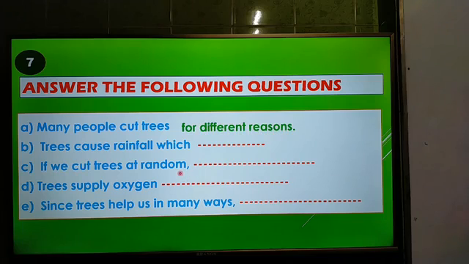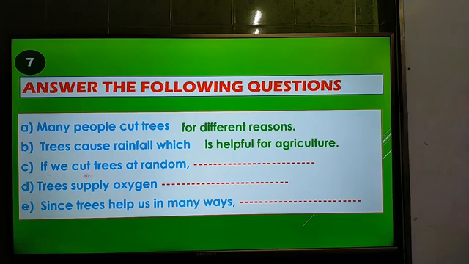First one, many people cut trees for different reasons. Many people cut trees for different reasons. And the second one, trees cause rainfall, which is a complex sentence, which is helpful for agriculture. That means we know that trees are helpful for agriculture. Trees cause rainfall, which is helpful for our agriculture.